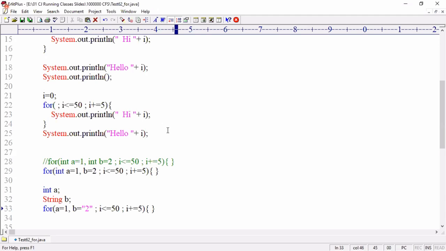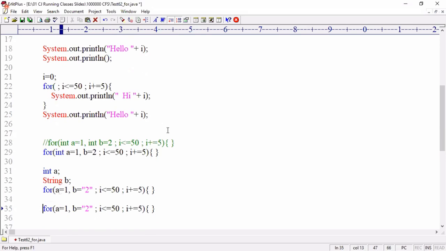Next, can I write multiple conditions with a comma separator? i less than or equal to 50, comma, b double equal to double quotes 2. Here it should generate true or false.